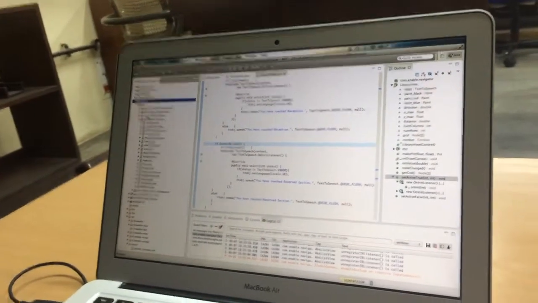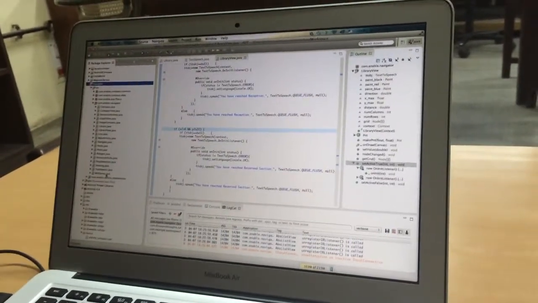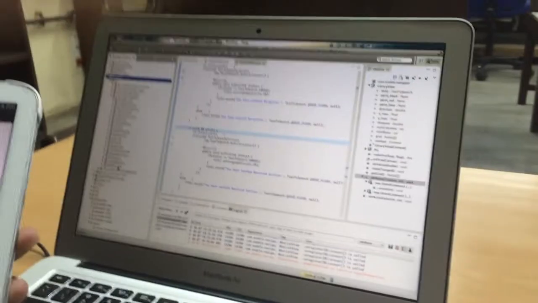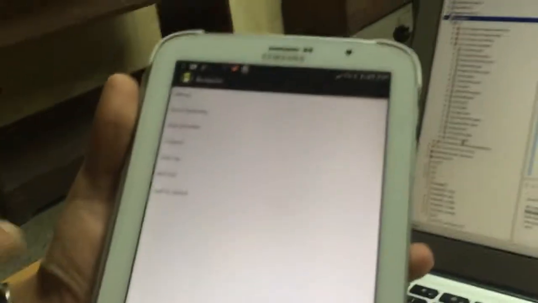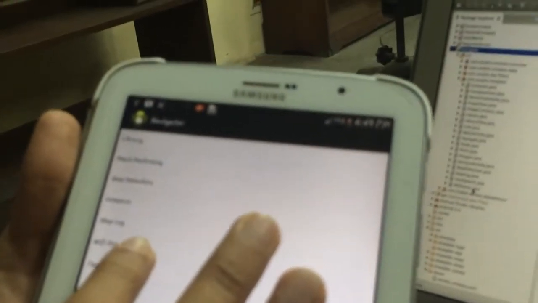Now let us proceed to the code. This is one particular application that we have built. This is the navigator application, which has various classes in it. Let me show you the working demo. In the navigator application, this particular dialog helps us to test the usability of the app. A blind person can have a speech output so that he can communicate with